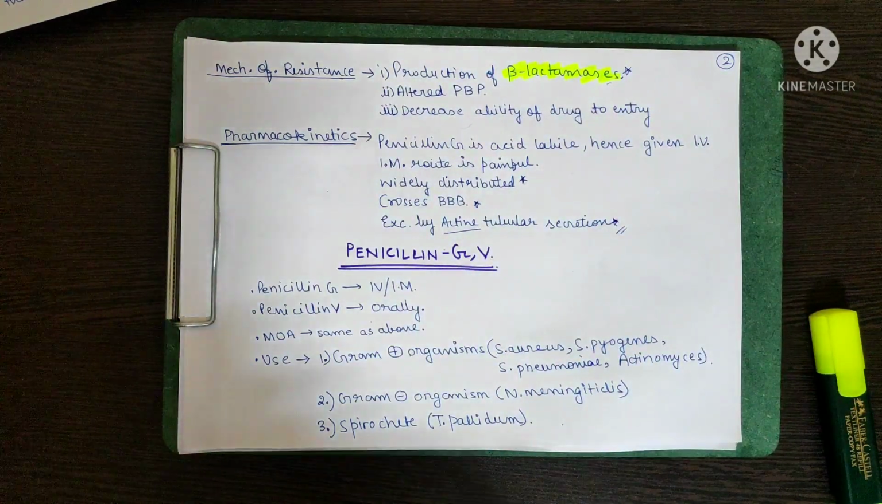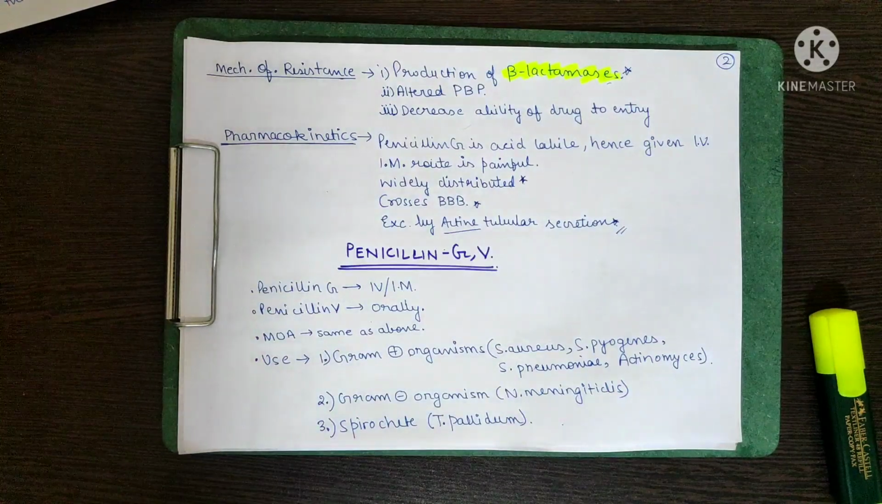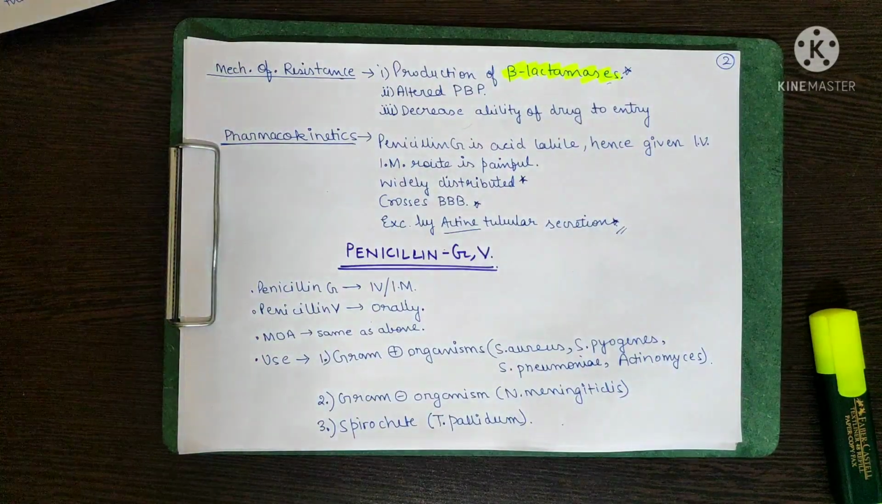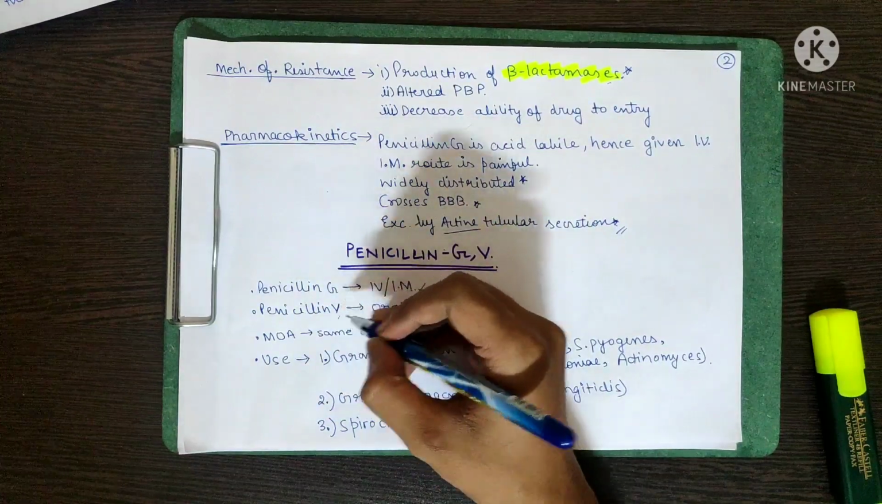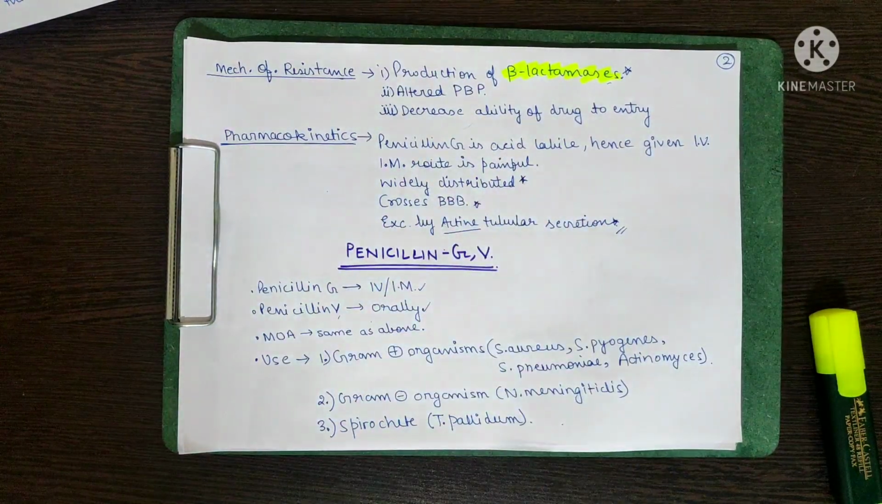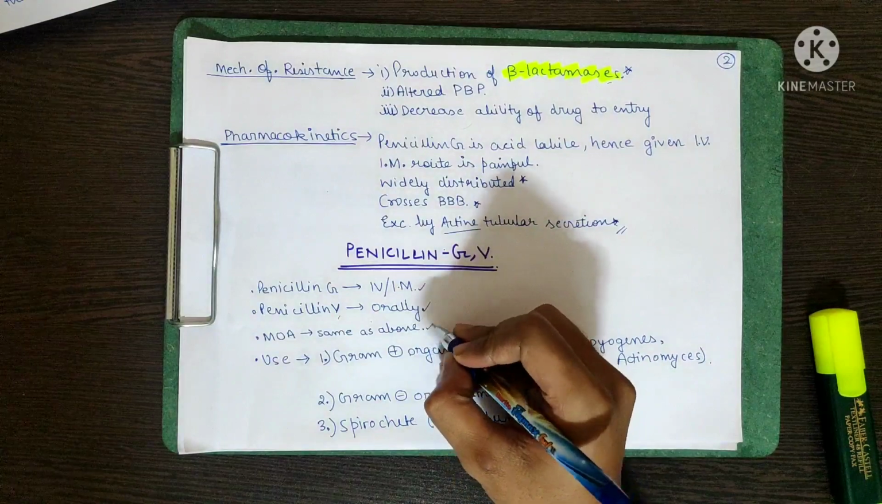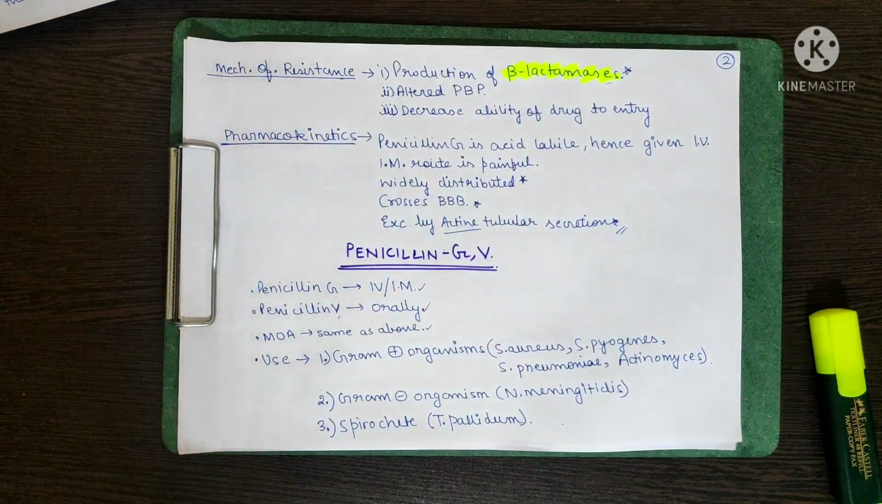Now coming to the important parts of this video, penicillin G and V. Penicillin G, the route of penicillin G is IV or IM, and penicillin V, it is orally. Mechanism of action is same as penicillin as given above.